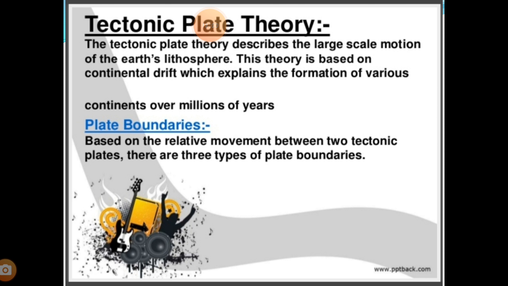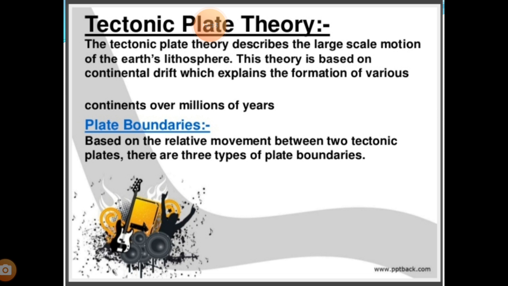The earth's crust is divided into 7 major and some minor plates. What happens to these plates? Here the plates are continuously moving. Moving means what? Floating.